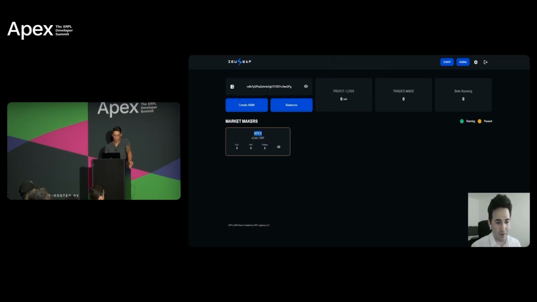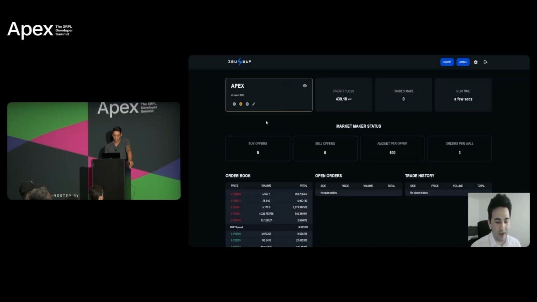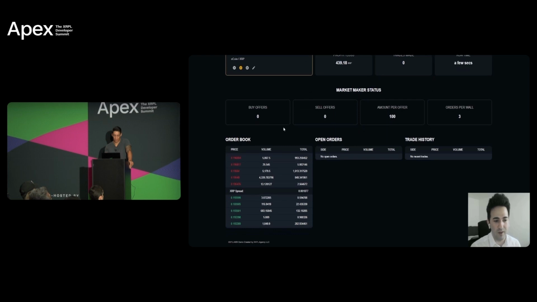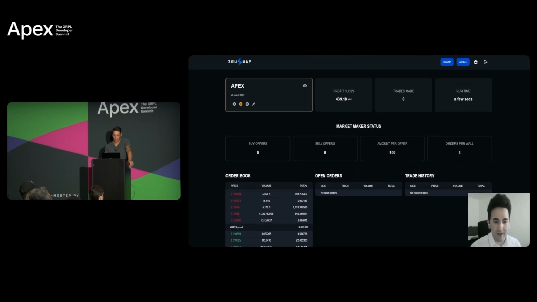So this is the bot labeled Apex. We can see the trading pair, and we can see what it has done so far. We can also see that the border is in yellow, meaning that the bot has not been started yet. If I click on the eye here, I can go into the details mode. In details mode, I can again see the order book, the open orders, and the trade history.